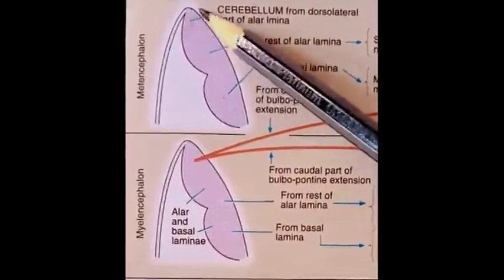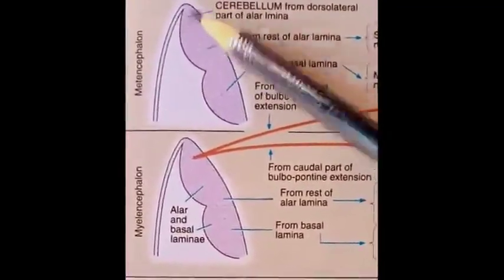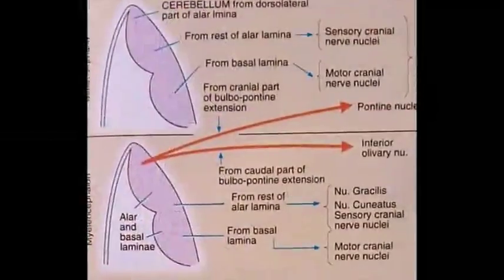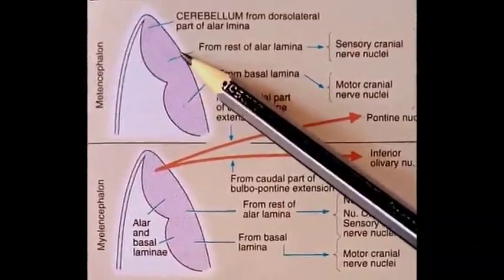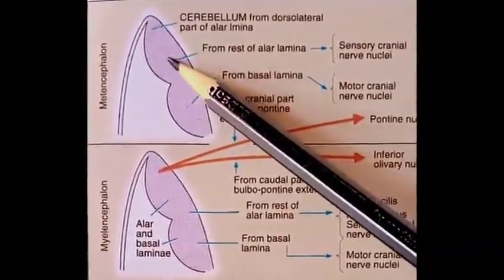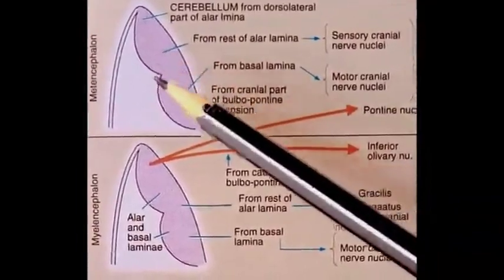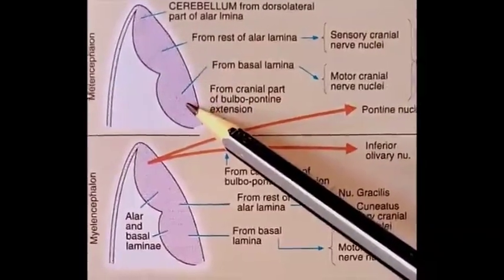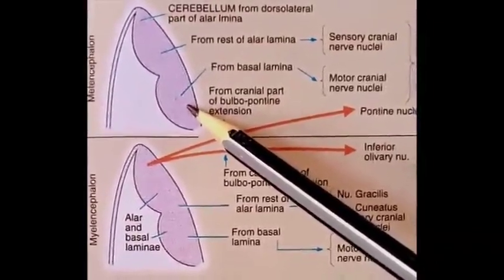This lateral area of the alar lamina is known as the rhombic lip. The ventral part of the alar lamina gives origin to the sensory cranial nerve nuclei related to the pons, and the basal lamina gives origin to the motor cranial nerve nuclei of the pons.